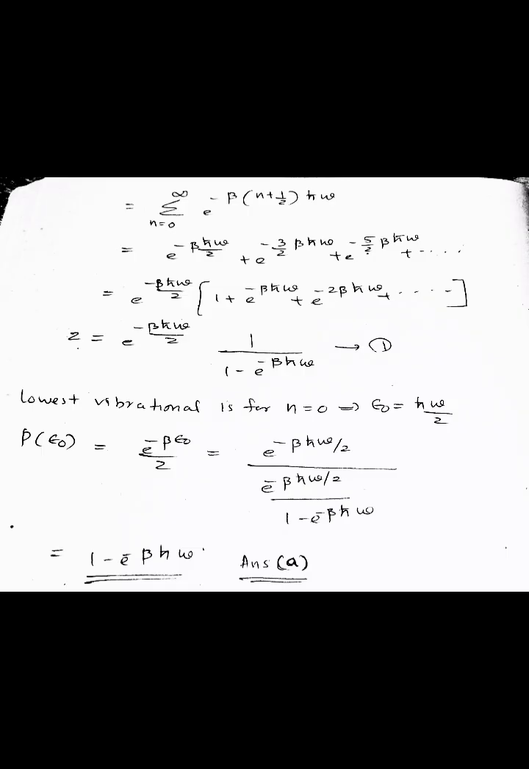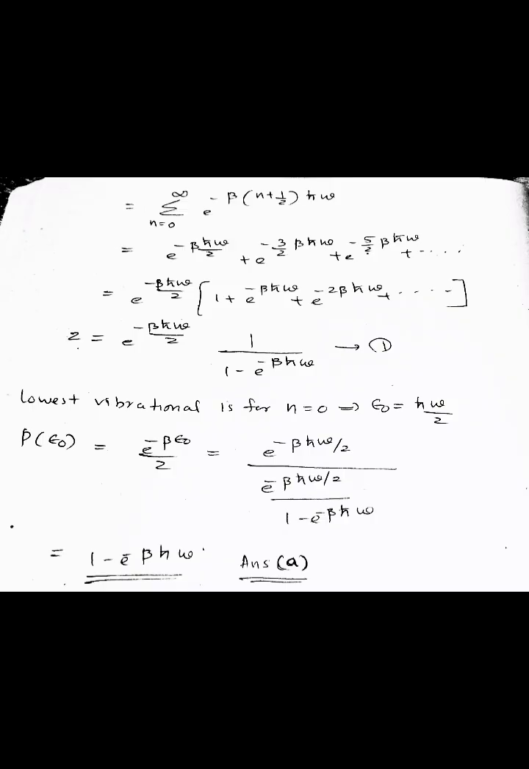That is, Z is equal to summation over n equal to 0 to infinity e raised to minus beta into (n plus half) into h cut omega. This is equal to e raised to minus beta h cut omega by 2 plus e raised to minus 3 by 2 beta h cut omega plus e raised to minus 5 by 2 beta h cut omega plus etc. And this is equal to e raised to minus beta h cut omega by 2 into (1 plus e raised to minus beta h cut omega plus e raised to minus 2 beta h cut omega plus etc.). So Z is equal to e raised to minus beta h cut omega by 2 into 1 by (1 minus e raised to minus beta h cut omega). This is equation number 1.